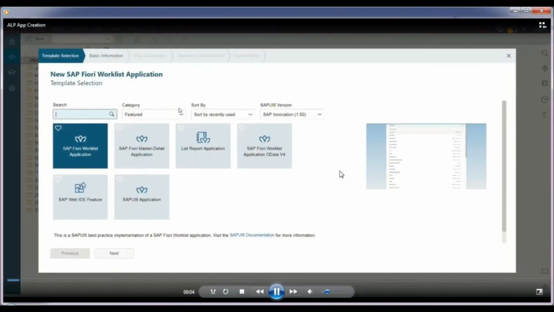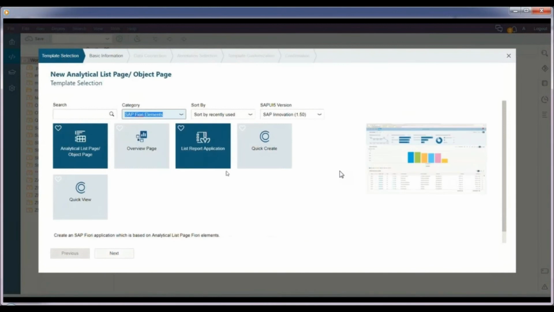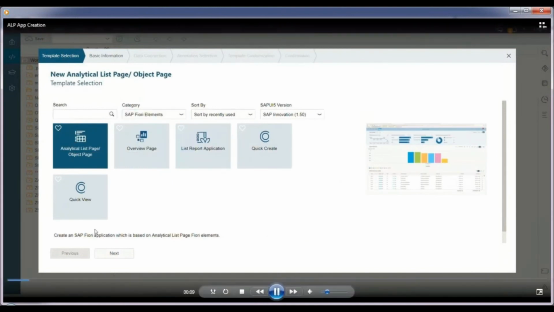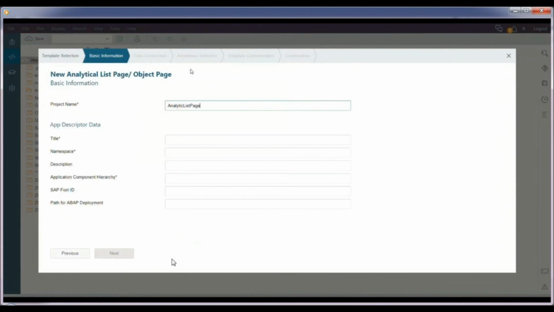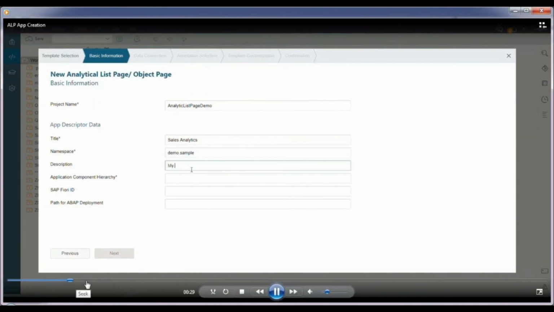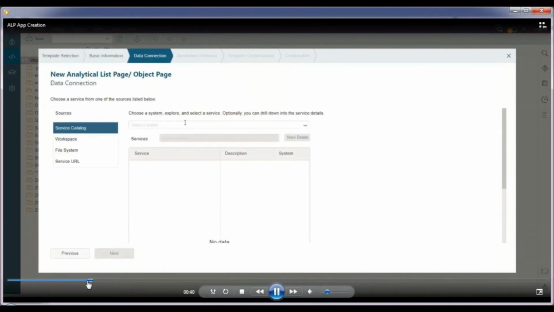So here I have created an analytical list page application. Hope you all can see this video, guys, where I'm creating this ALP application. This is our ultimate goal at the end of our course. We will be building this on top of a CDS view exposed OData service with UI annotations. That will be our ultimate goal. And then I'm just doing it in SAP Web IDE. This integration also I will teach you, how to integrate your S4 system or SAP system in the cloud with your SAP HANA cloud platform.